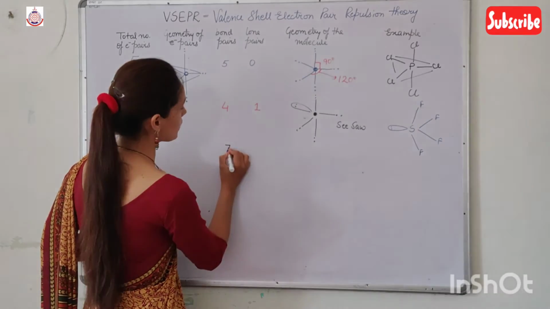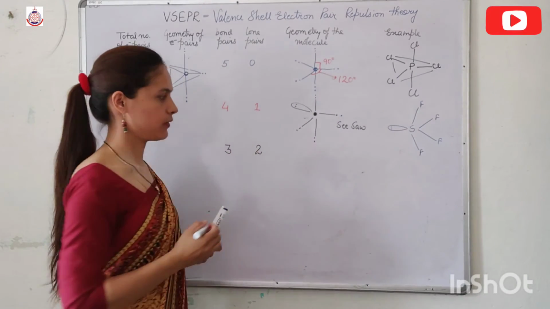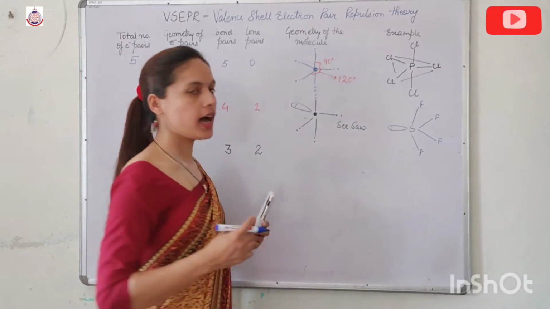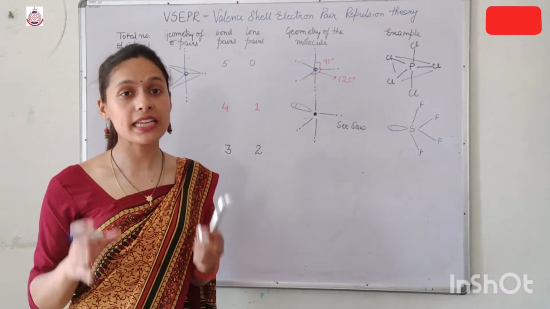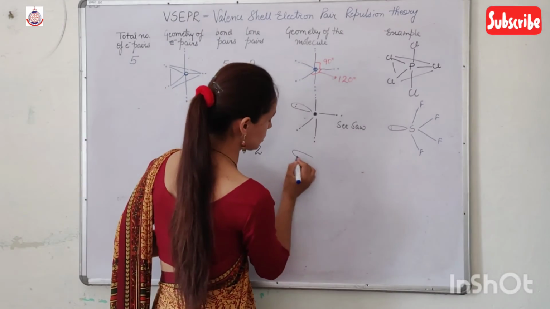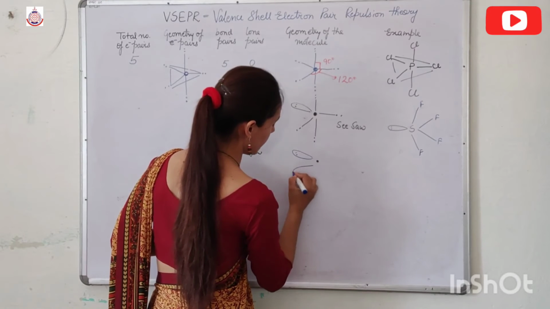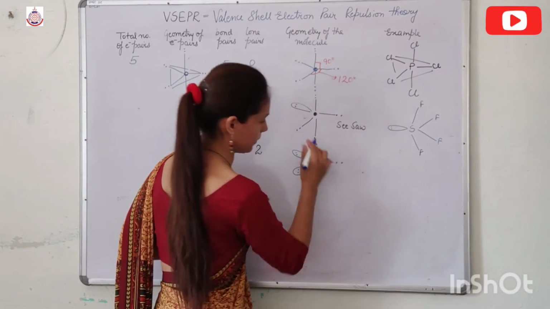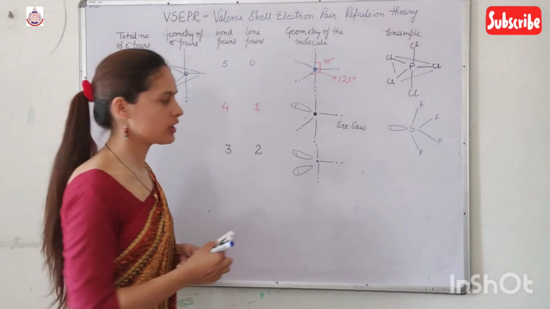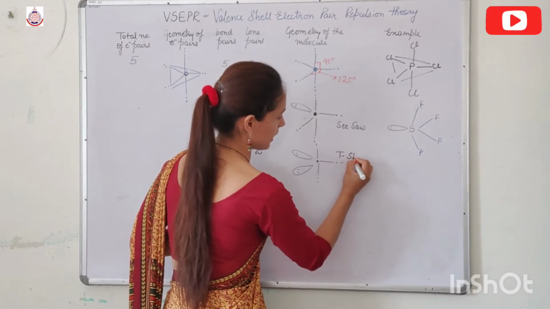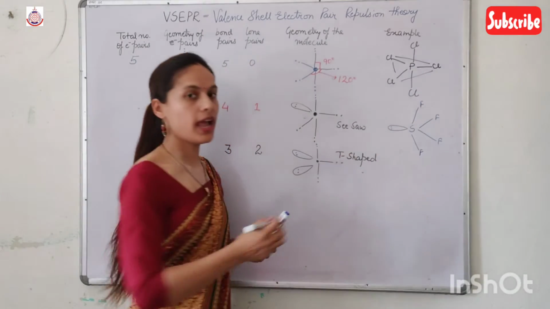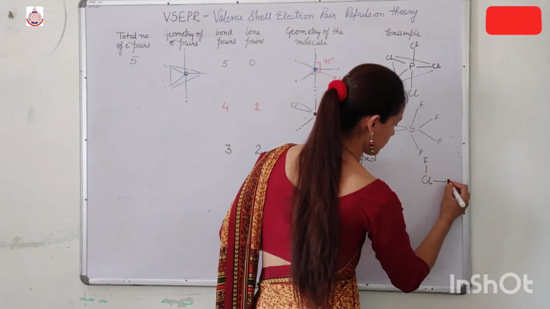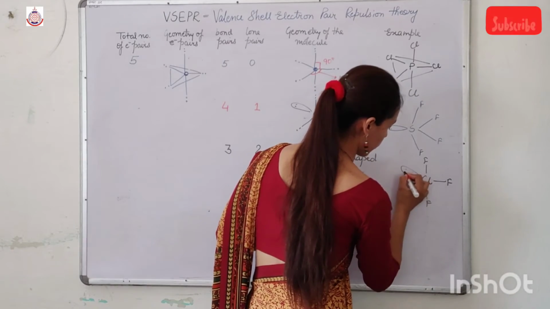Now if we have 3 bond pairs and 2 lone pairs, then what happens? Our distorted geometry becomes T-shaped. Here one lone pair, here another lone pair, bond pair, bond pair and bond pair. So it looks like a T structure. That's why it becomes T-shaped. And if I write the example, ClF3, with 2 lone pairs.